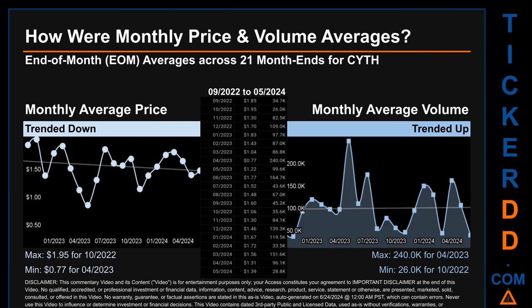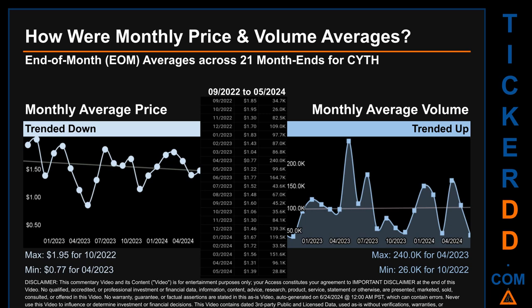How were price and volume averages for CYTH? Across 446 trading days, there were a total of 21 month ends, of which monthly averages for daily price and volume were calculated. Overall, monthly price average trended down while monthly volume average trended up.